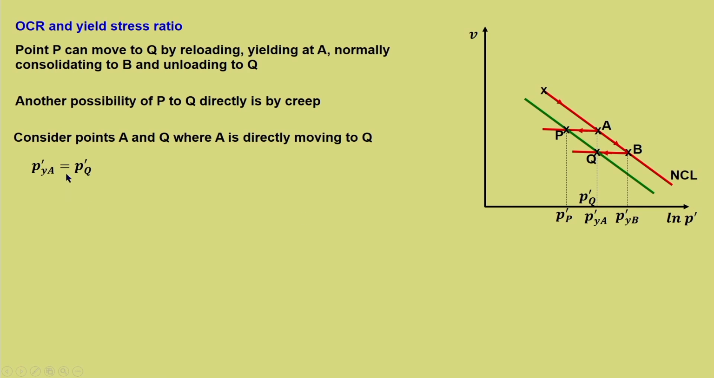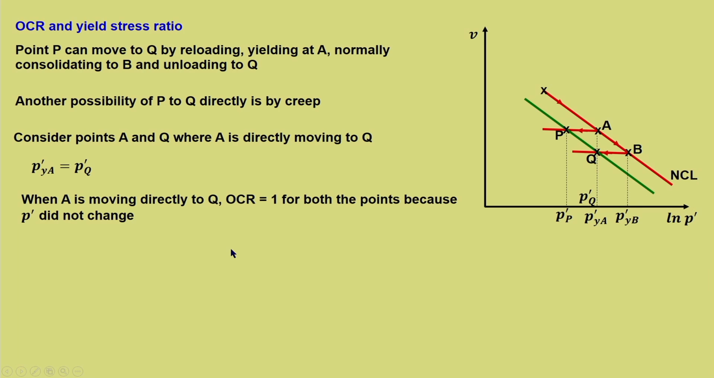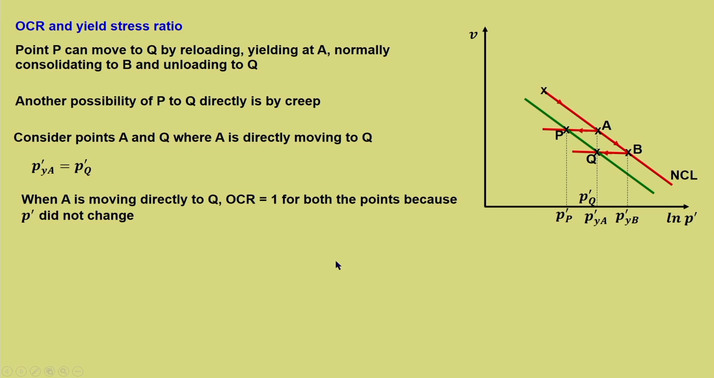So, P dash A is equal to P dash Q, that is already marked. When A is moving directly to Q, we have OCR equal to 1 because stress has not changed. When A is moving to Q, OCR remains 1 for both the points, because P dash did not change. Why? Because we are not accounting for the yield stress at this point, even though it is on the unloading line of BQ. But here, with reference to A to Q directly, we will take OCR equal to 1.